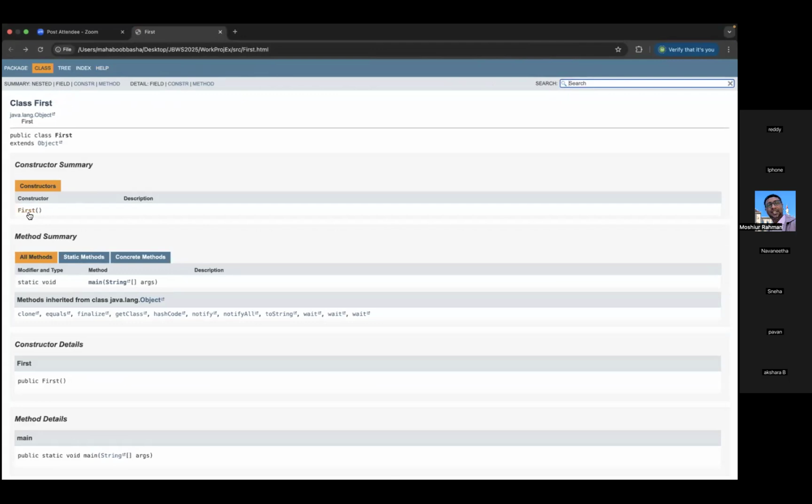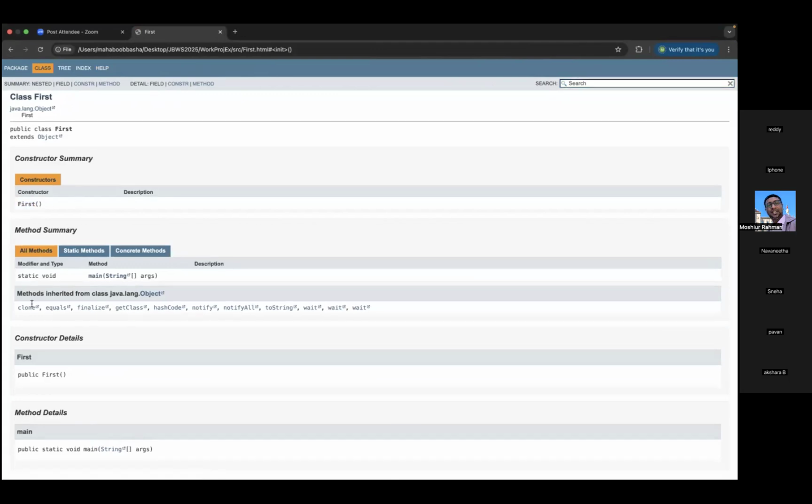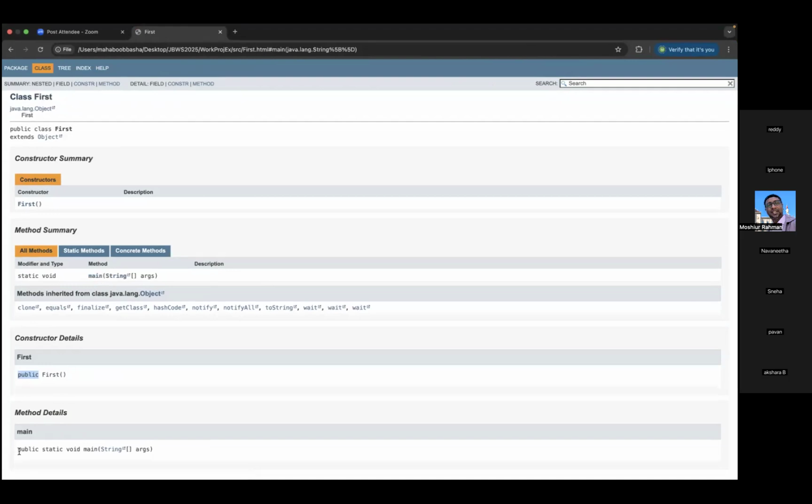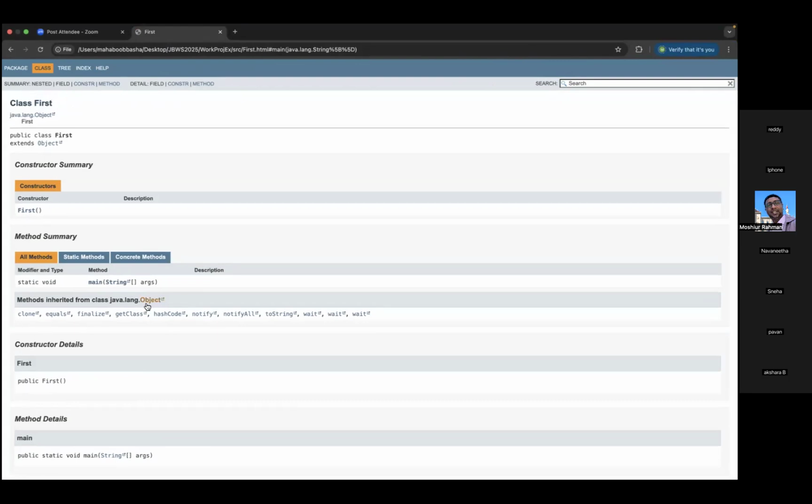Now again, just click on first, it will go here. So what is the description of first? What will it return here? Now again, if I click on the main method, it will reach here and show the description, like object. So this is supporting information. If you want to implement more methods, you can utilize all these things.